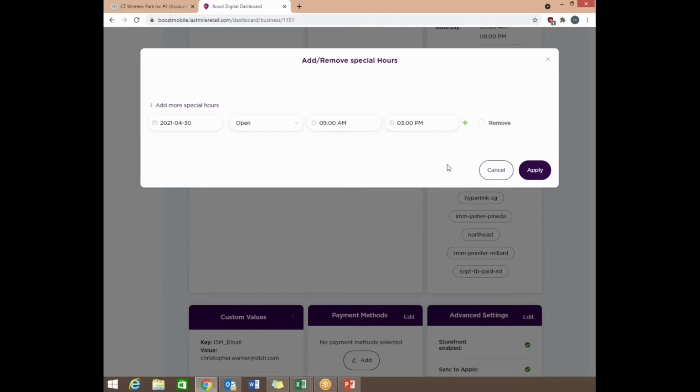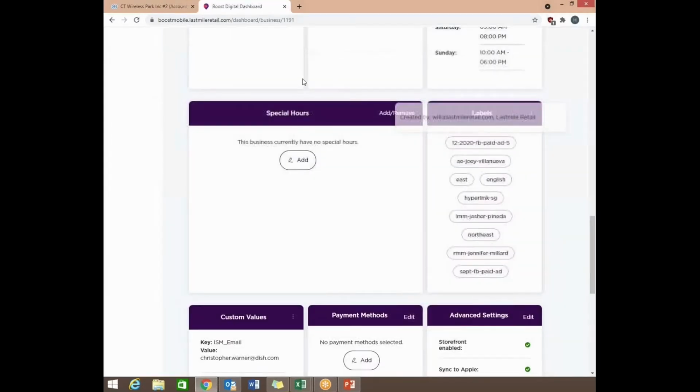And then there you go. Hit OK, and all you simply have to do is hit apply once it is matching. Just a little note, guys, that once the date has passed and you are no longer closed, you want to make sure you go back into the special hours, and there's a remove button here. So as you can see here, you want to click it and then hit remove, and then same thing, hit apply. So once that day has passed, you want to make sure you come back into the digital dashboard and remove these hours.